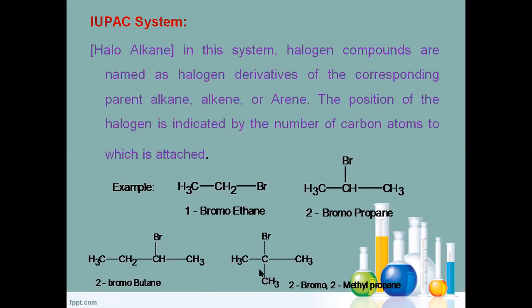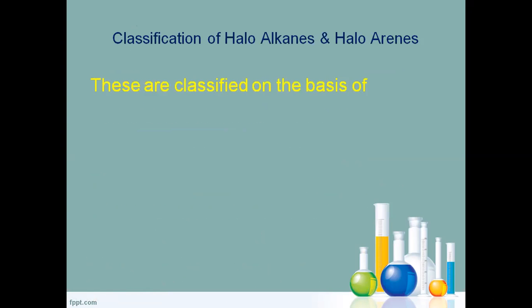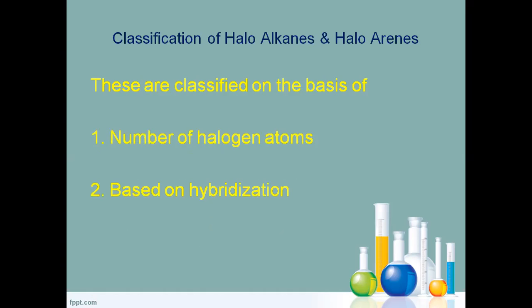Next, when you come to the classification, haloalkanes or haloarenes are classified into two types: one based on the number of halogen atoms, and the other based on the hybridization.